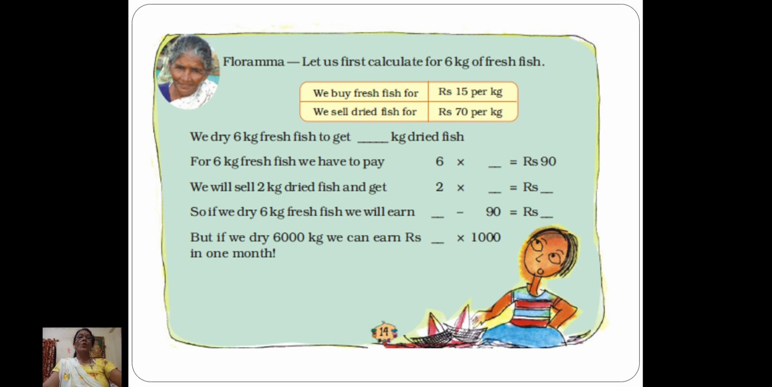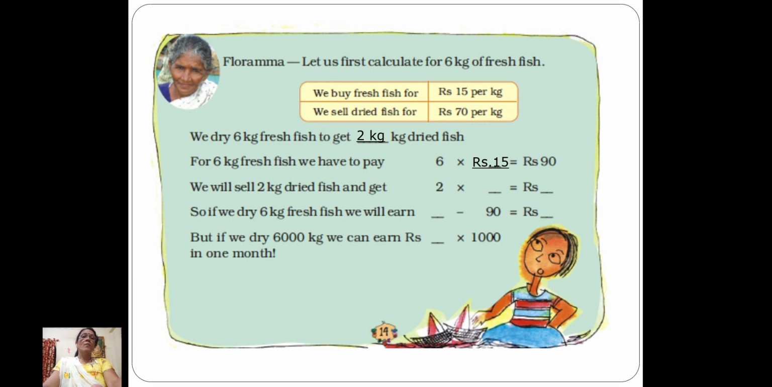First we will see, if they dry 6 kg of fresh fish, how much dried fish they are going to get. Yes, they are going to get 2 kg of dried fish. Now for 6 kg of fresh fish, how much did she have to pay? The cost given in our list is rupees 15 per kg. So 6 into rupees 15, where into means multiplication, is equal to rupees 90.